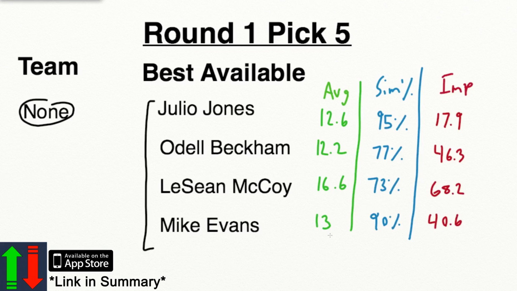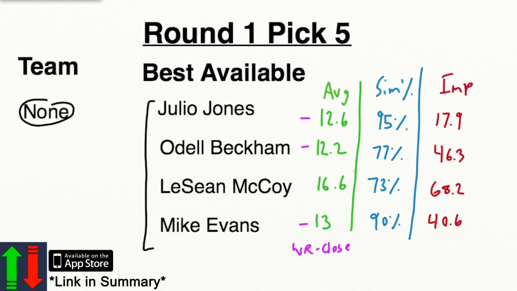These averages are all really good still because we're in the first round. They're all still top-notch, top of the league. McCoy's got a 16.6. That's 3 behind Ezekiel Elliott, which was our last pick, and that's not so much, but it's a lot more than the variance between all these receivers that we have right here. Mike Evans has the most, a 13 points per game last year, and Julio's got a 12.6, but that's only a small difference per game. And then Odell's got a little less than Julio. So that's little variance, and that's not really going to make our pick.